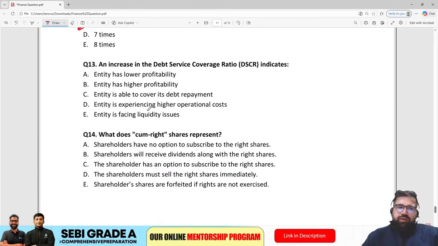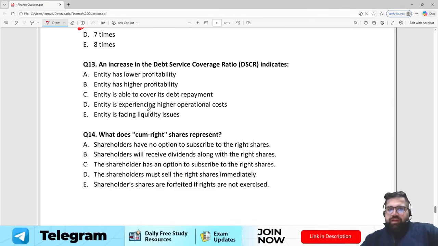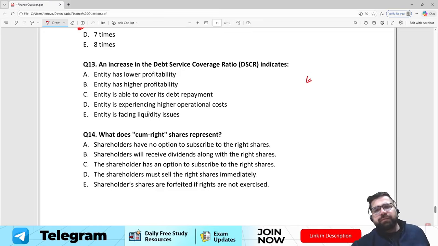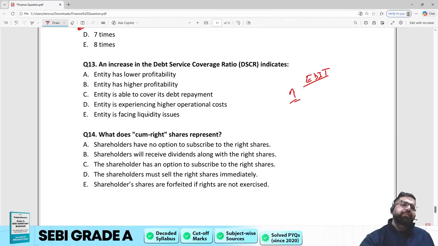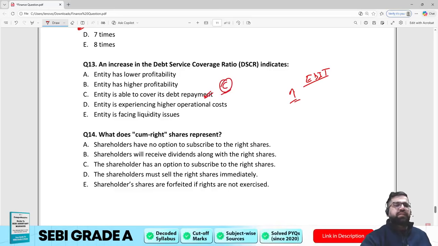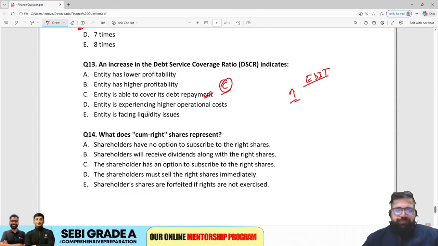Right? Question number 13. An increase in debt service coverage ratio. Increase in debt service coverage ratio indicates what? It is a good thing only. Company is able to cover its debt repayment, because debt service coverage ratio is what? EBIT divided by your interest plus principal payment, which you have to do, right? So if this is increasing, then definitely entity is able to cover its debt payment. So my answer will be option number C.